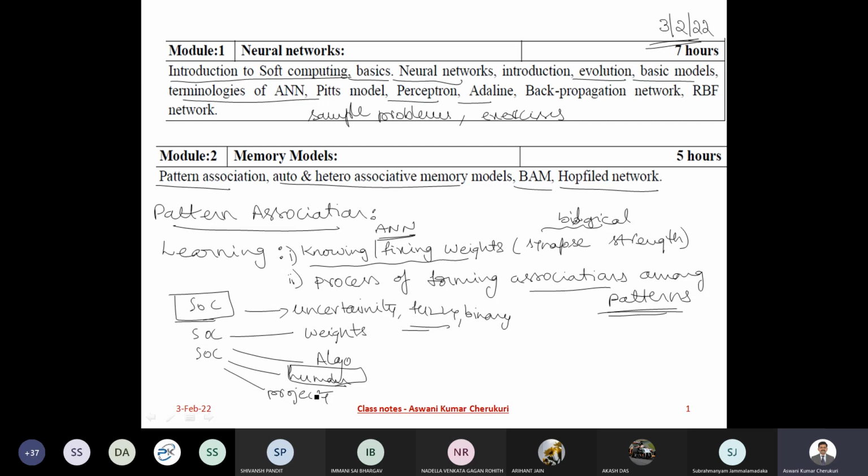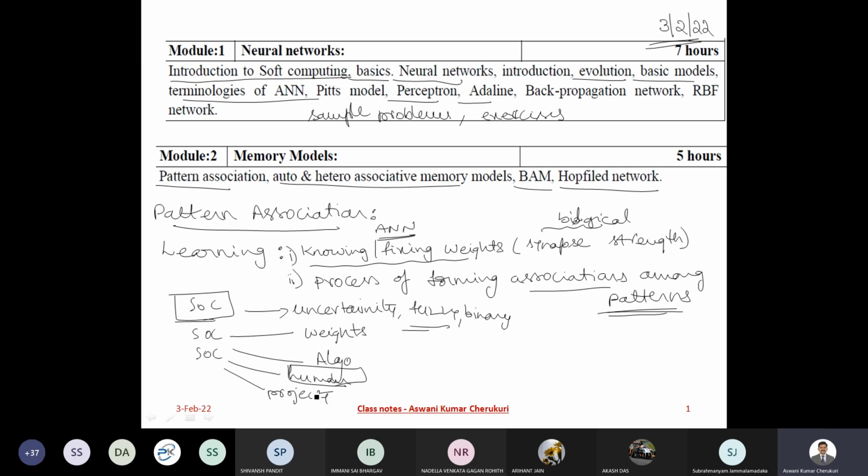Sometimes you will associate things which happen in succession. Are you able to follow what we are discussing? Yes, sir. Imagine you see lightning. Immediately you will say that after a few seconds you will hear thunder. So there are certain things which happen in succession for sure, so you associate that with that.